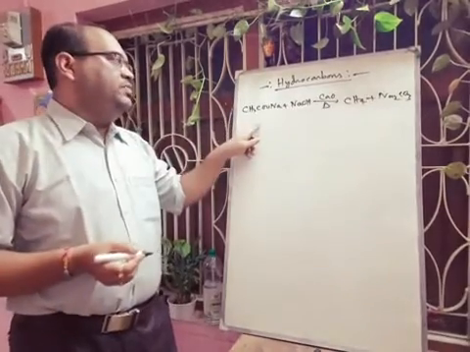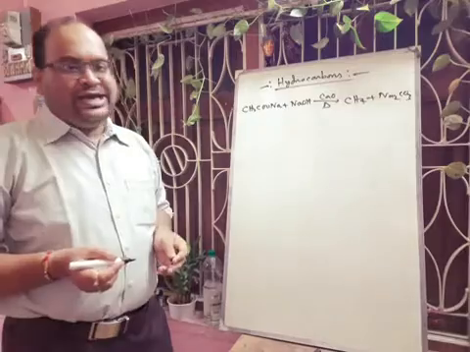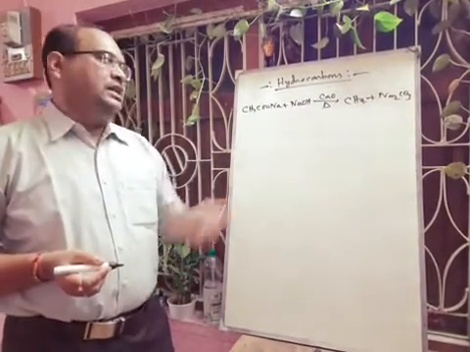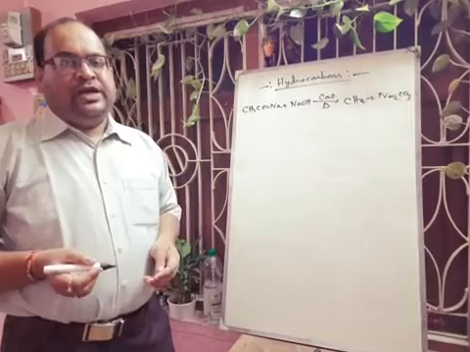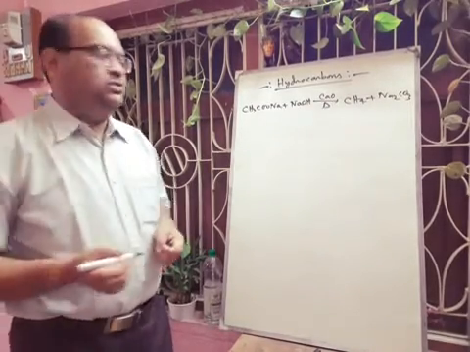If you want to prepare ethane gas, then we have to take the sodium salt of propanoic acid, sodium propanoate, and if we heat it with soda lime, then we can get ethane. Next we will discuss another method that is called Kolbe's electrolytic method.